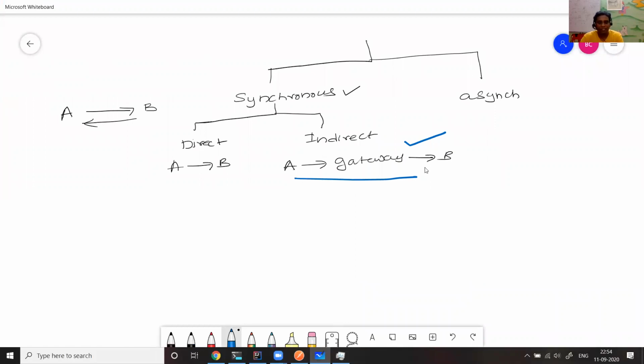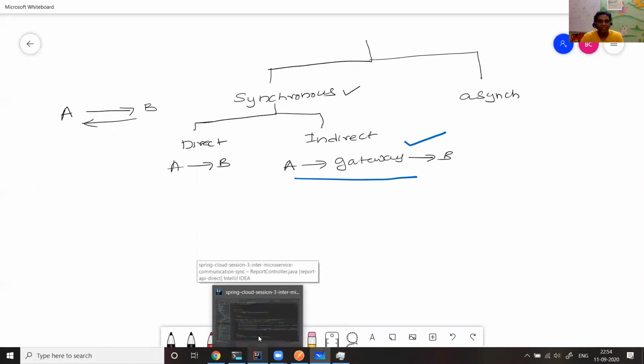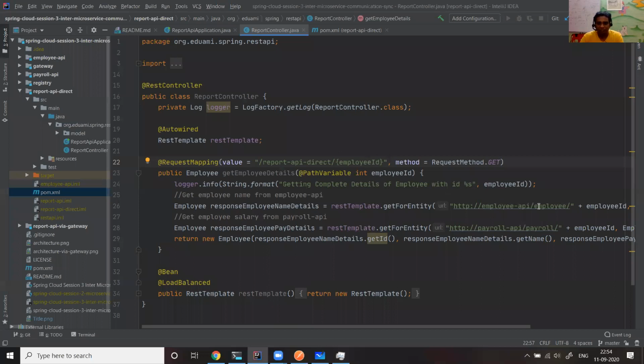We go via the gateway. You might have already got the code. Instead of setting it as employee, if you say gateway, that's all. The rest of the code is the same. You just name it as gateway here, and then things automatically happen for you.